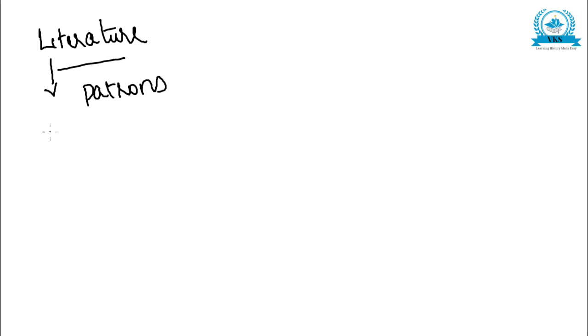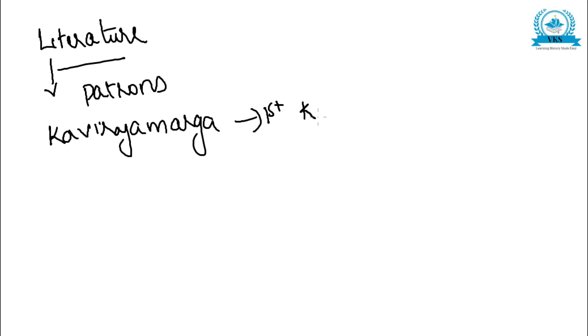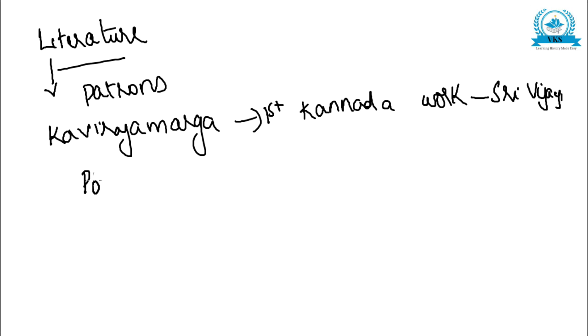Now regarding their contribution to literature, the Rashtrakuta kings were great patrons of literature. The first Kannada work, Kaviraja Marga, was composed by Sri Vijaya. Now Ponna, a very famous personality in literature, lived in the court of Krishna III.